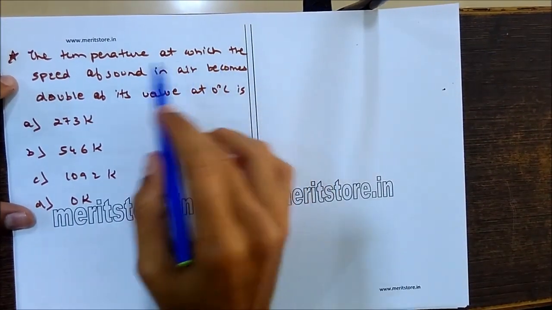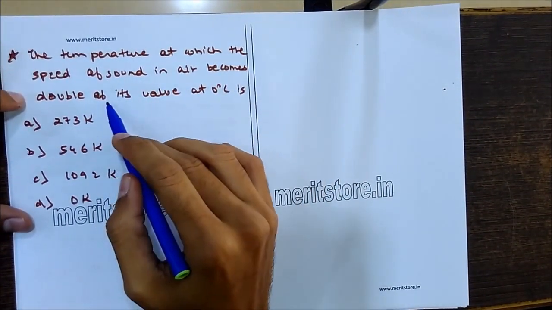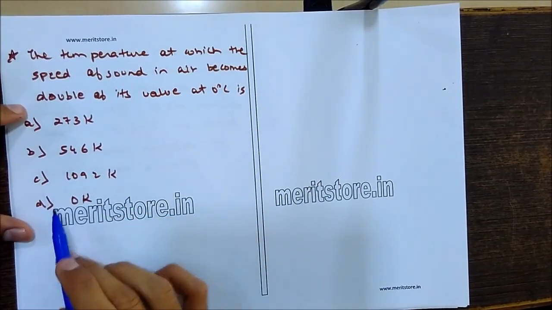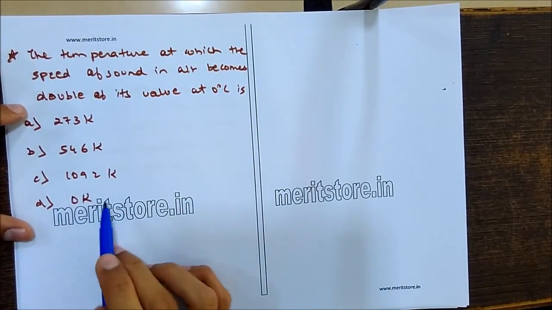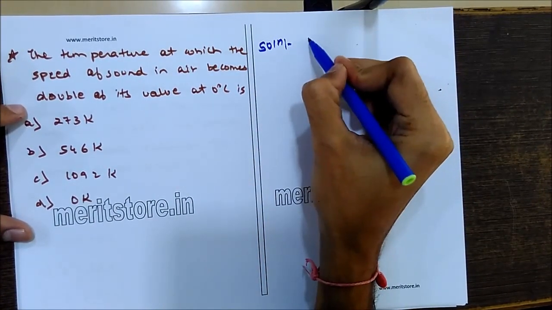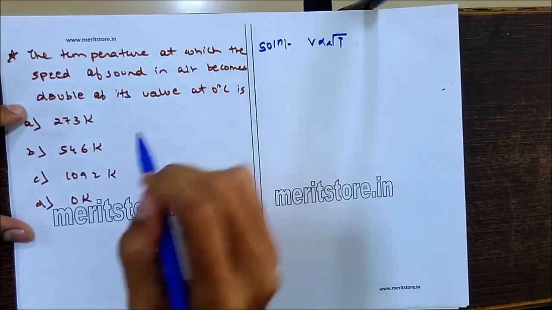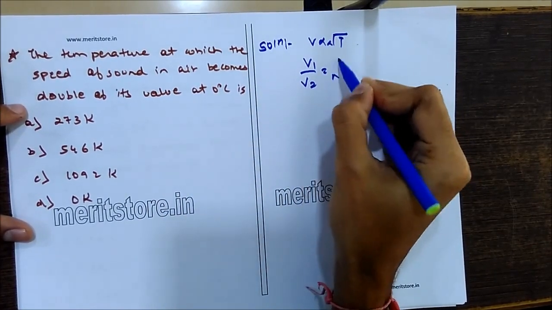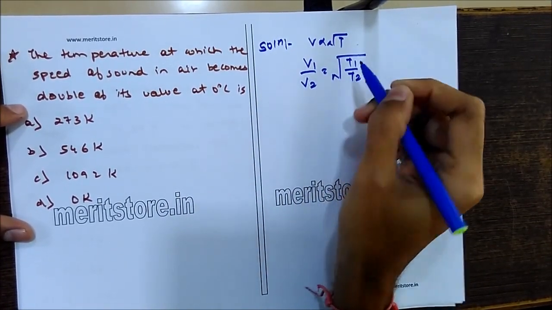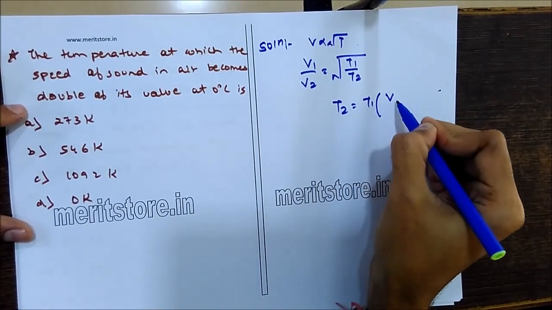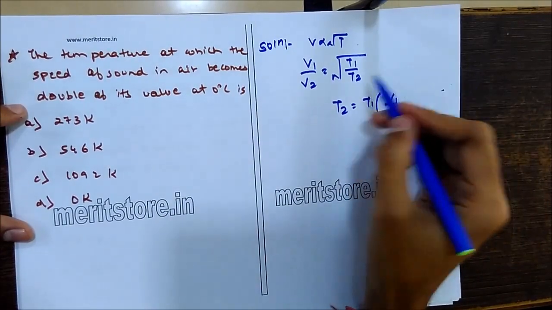Now, the temperature at which the speed of sound in air becomes double of its value at 0 degrees Celsius is 273 Kelvin, 546 Kelvin, 1092 Kelvin or 0 Kelvin. So we know that V is directly proportional to under root of T. So we can have V1 upon V2 is equal to under root T1 upon T2.